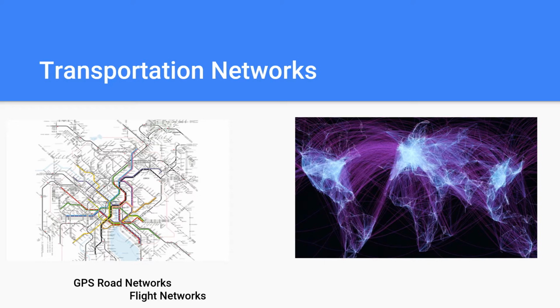Another huge application of networks is transportation networks. Your phone uses GPS, which in turn uses networks to identify the shortest or best possible route during a traffic jam. Another great example is the flight network, which is used to identify various flight patterns among various airports around the world.